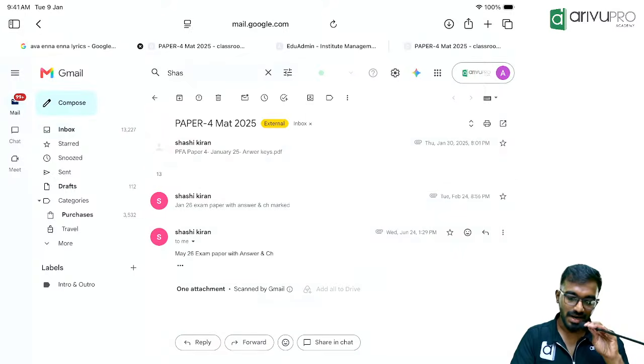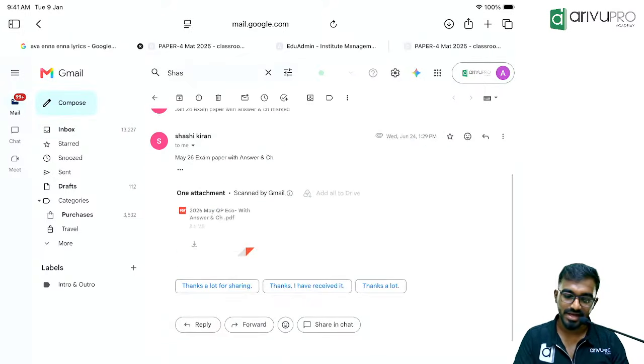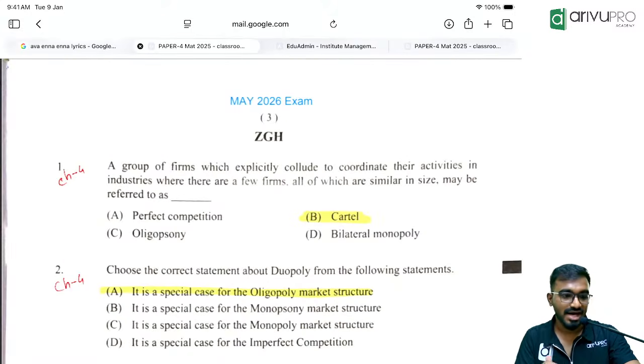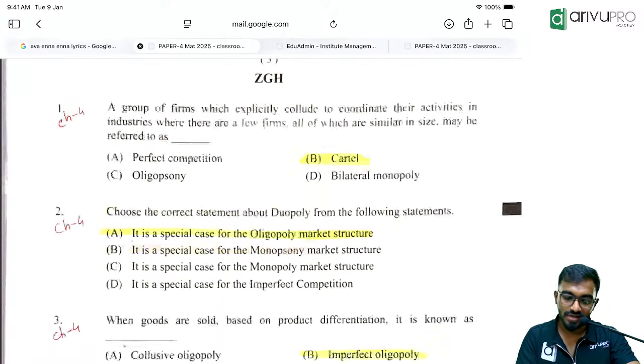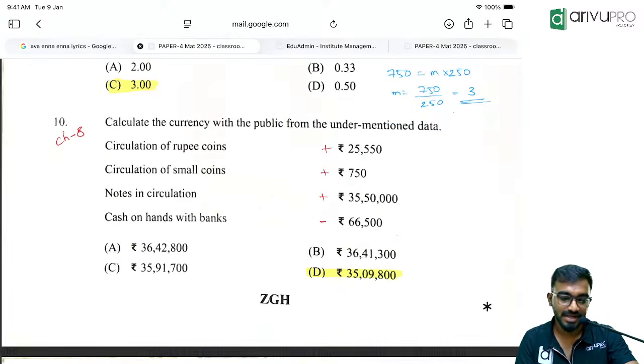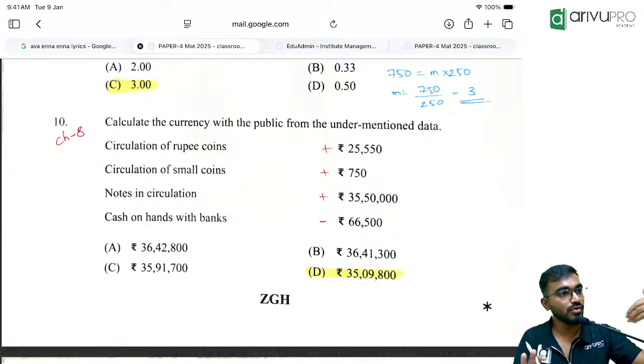See, this is how I have marked it. For example, this is the May 2026 paper. I have marked it chapter wise along with the answers, like this for all the 10 attempts or 7 attempts, whichever respective attempts I will be sharing. If you feel, no sir, don't share this, just share the plain question paper, we will solve it ourselves and come, I'm okay with that.